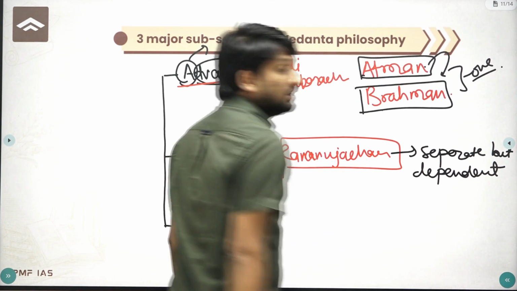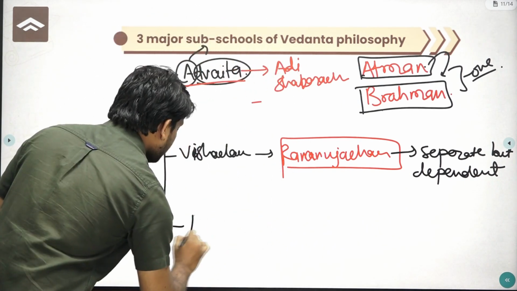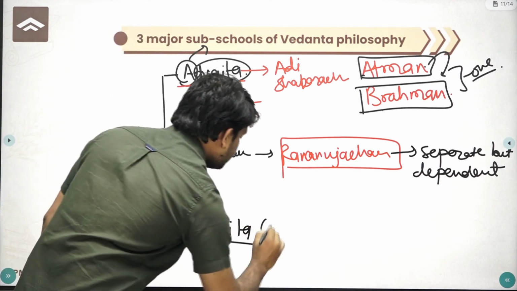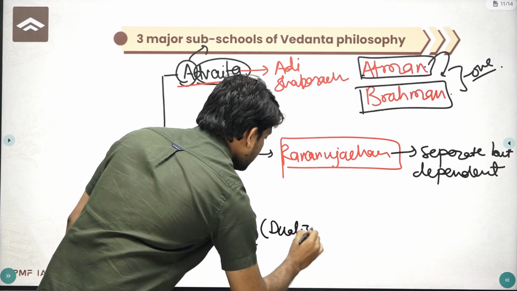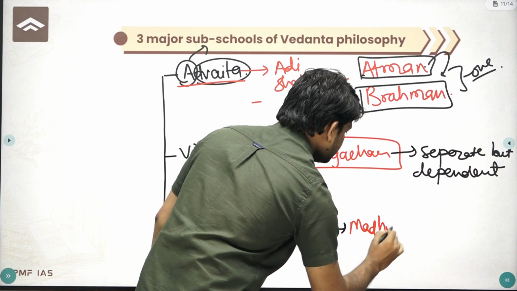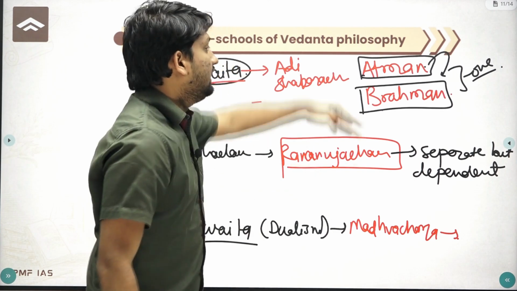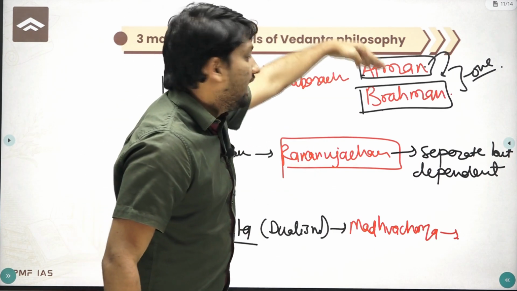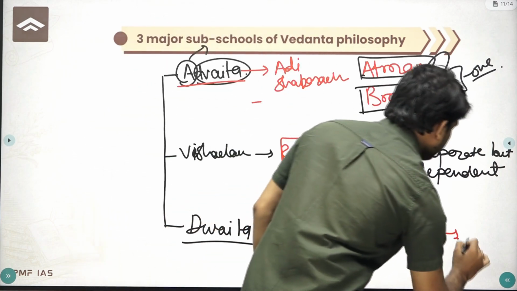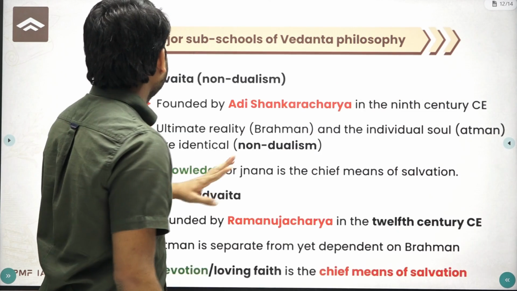And the third philosophy, after Advaita and Vishishtadvaita, is Dvaita. Dvaita means two, which is about dualism, given by Madhvacharya. According to this philosophy, both the individual soul or Atman and the universal soul or Brahman are 2 distinct things, means they are separate and independent. These are 2 different things. We will see this one by one.